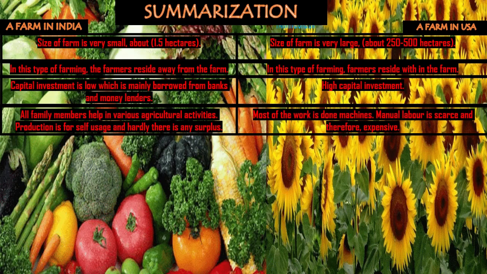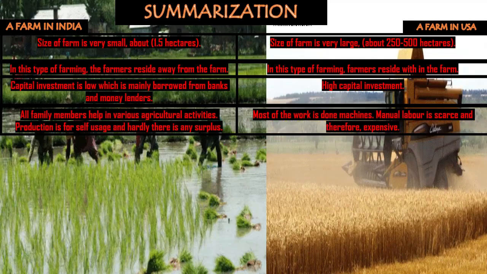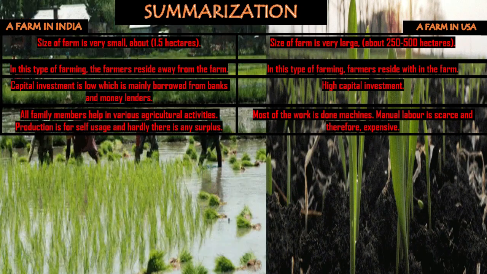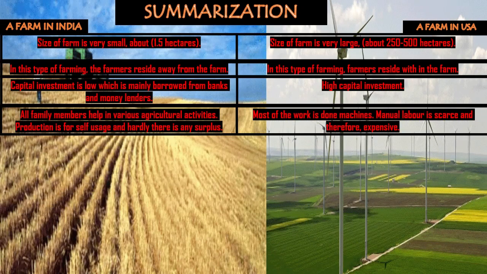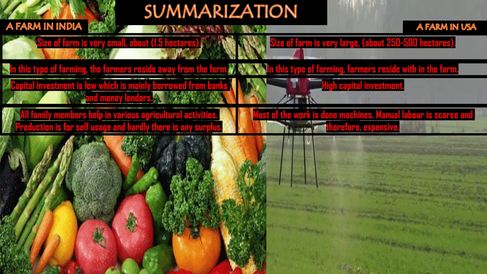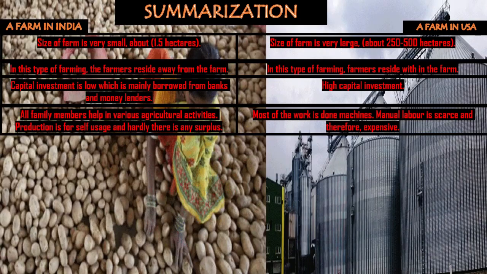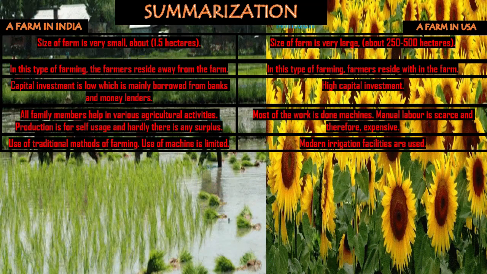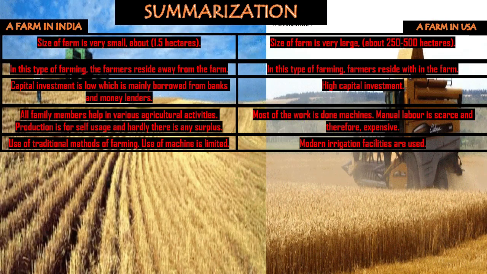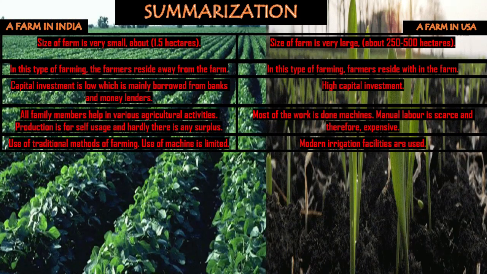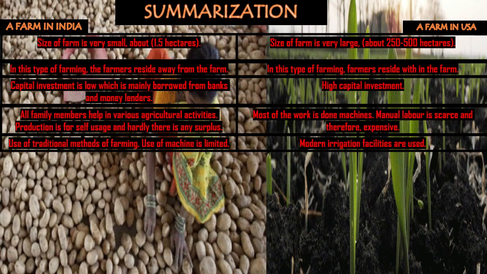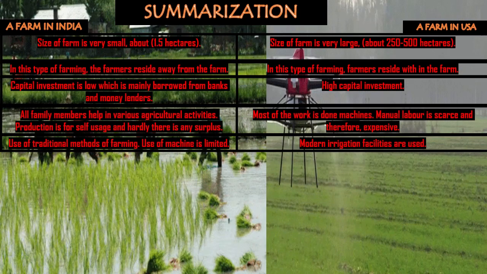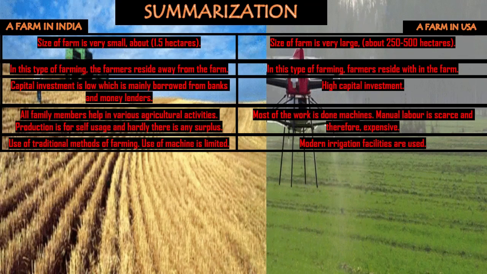Whereas in USA, most of the work is done by machines, manual labor is quite scarce and therefore it is very expensive, and the production is mainly to sell in the market. Talking about the methods of farming, here in India, the traditional methods of farming are used, and the use of machines is limited, whereas in USA, all the work is done with the help of machines. In fact, modern irrigation facilities are used so that it can increase the production.